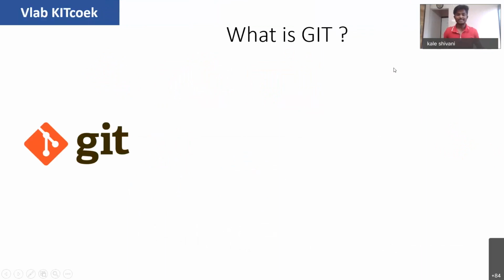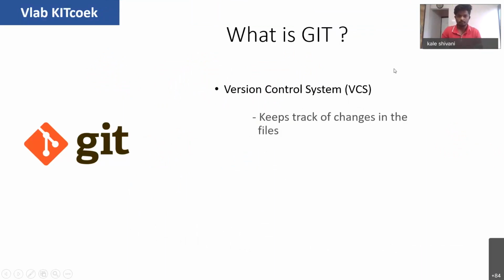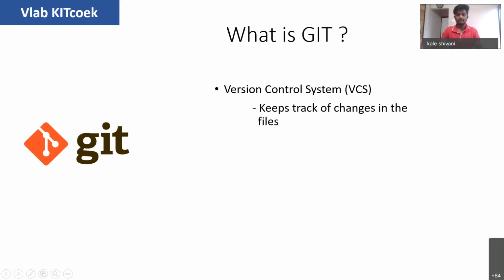Firstly, the first question is, what is Git? Okay. So it's a version control system. It's called a version control system because there are various versions created when you save a file. I'll explain it to you in a bit more detail later on. It's called a version control system because it keeps track of all the changes in the file.